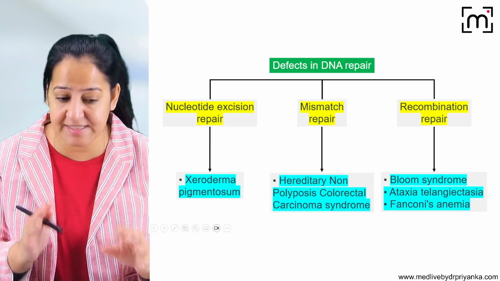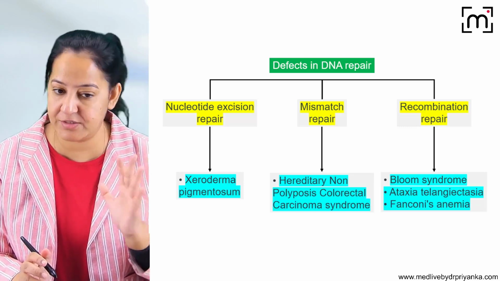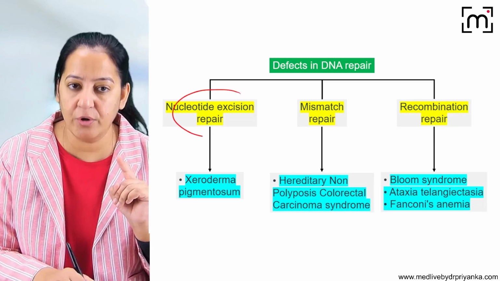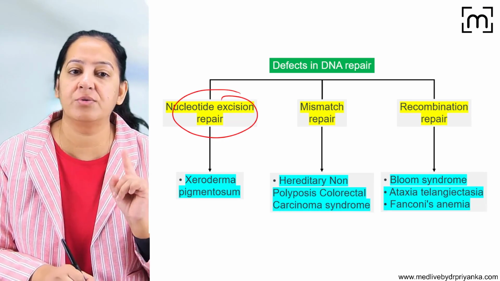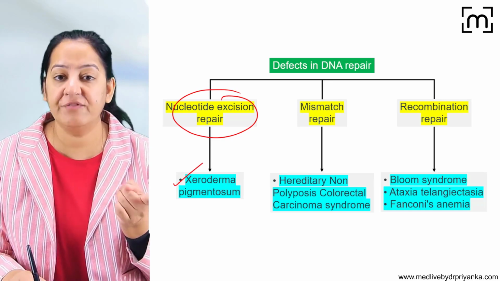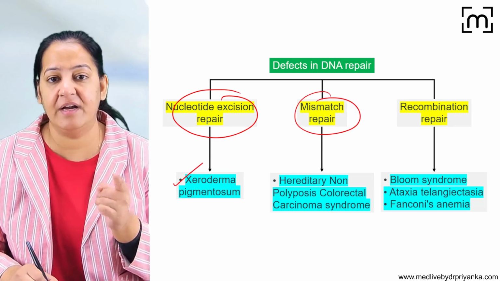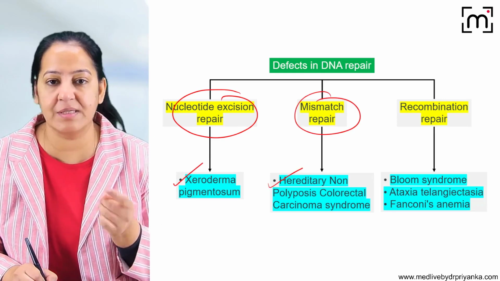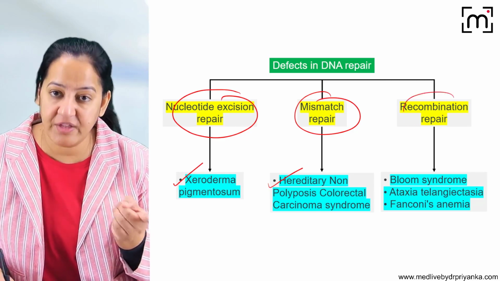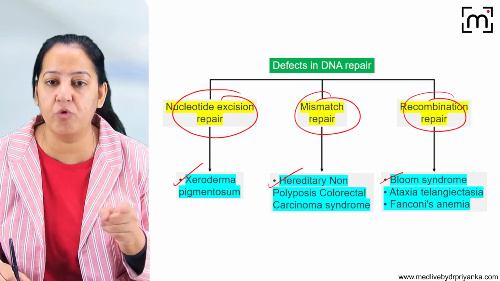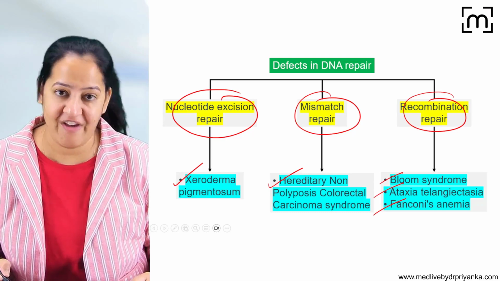Now exactly which step of the DNA repair is defective, based on that we classify them. If the nucleotide excision repair is defective, the disease is xeroderma pigmentosum. If the mismatch repair is defective, it is known as hereditary non-polyposis colorectal carcinoma. And if the recombination repair is defective, it is Bloom syndrome, ataxia telangiectasia, and Fanconi's anemia.